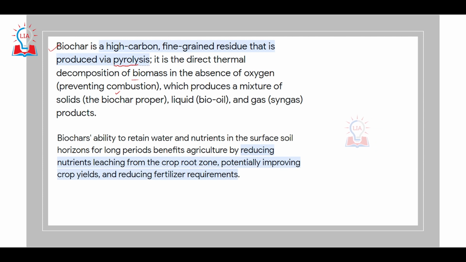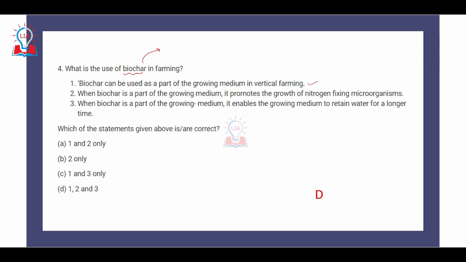And due to this pyrolysis in the absence of oxygen, what happens? A mixture of solid that is called the proper biochar, a part of liquid that is called bio oil, and gas which is called syngas is produced. So that is what biochar is all about.